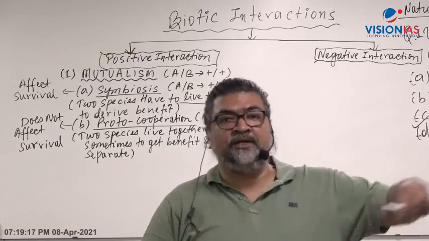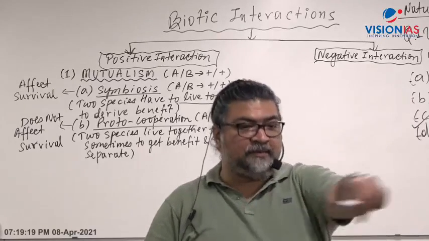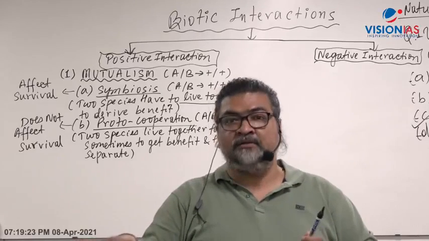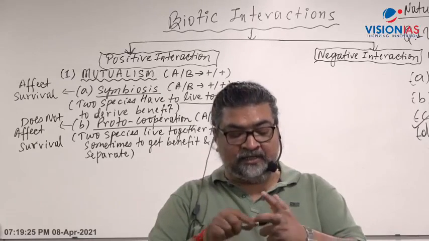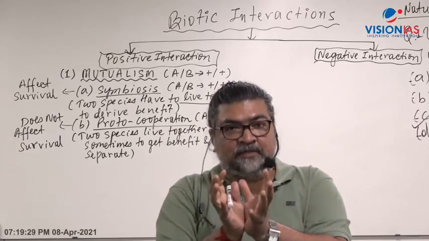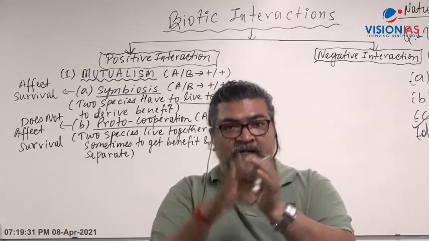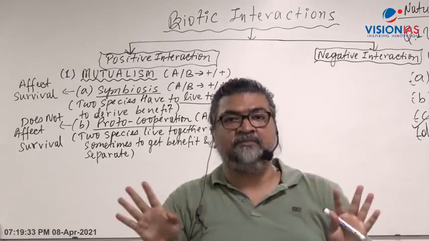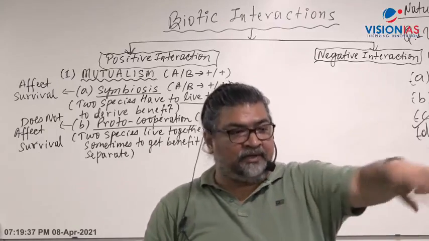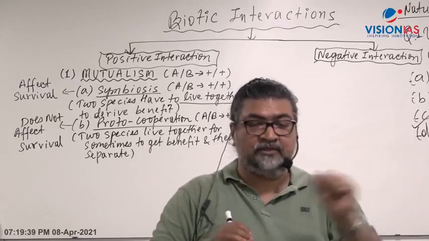Hermit crab can go anywhere and find food and survive. Anemone has got tentacles. It is fixed at a place, and it catches the food, eats and survives. Hermit crab can go anywhere and get food and survive. Now what happens?